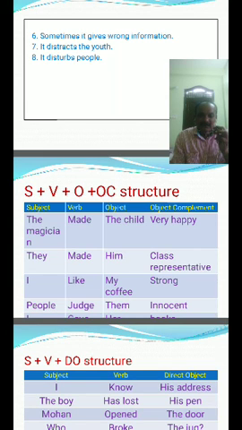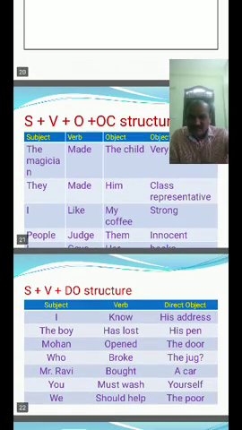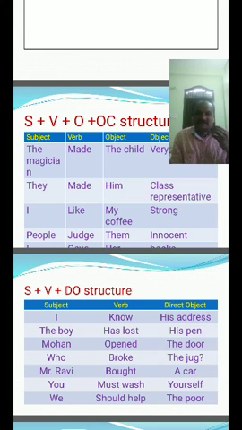They made him class representative. I like my coffee strong. My coffee, object, complement, strong. People judge them innocent. People judge them innocent means them, object, innocent, object complement.